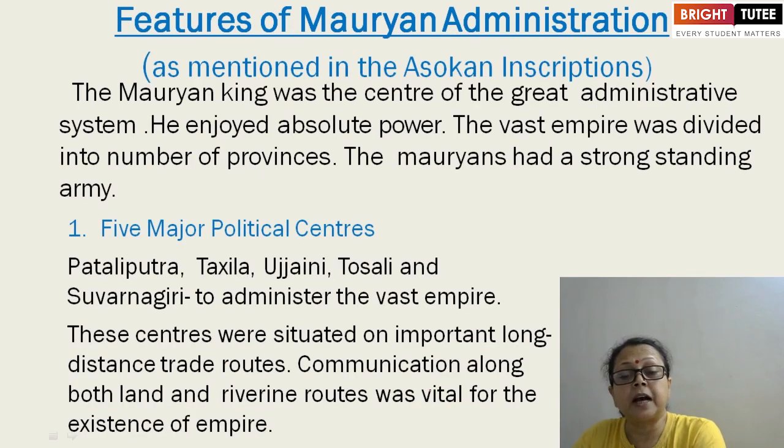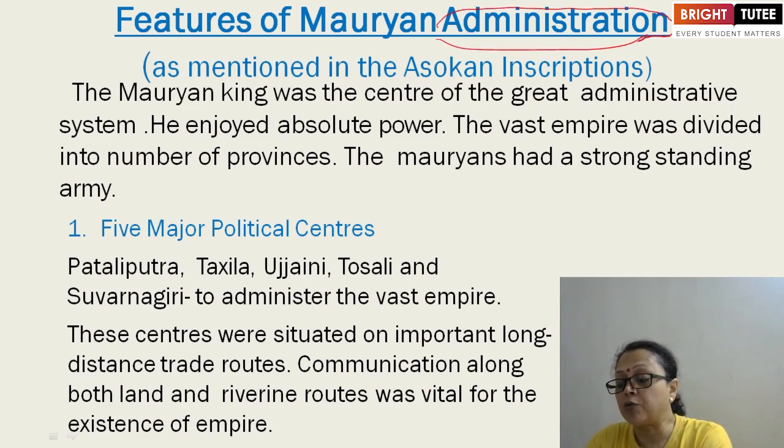Now coming to discuss the most important features of the Mauryans, which is based on their administration. Just now we saw the map of India, how vast a territory was ruled by the Mauryans. So they must have had a very good administrative system.